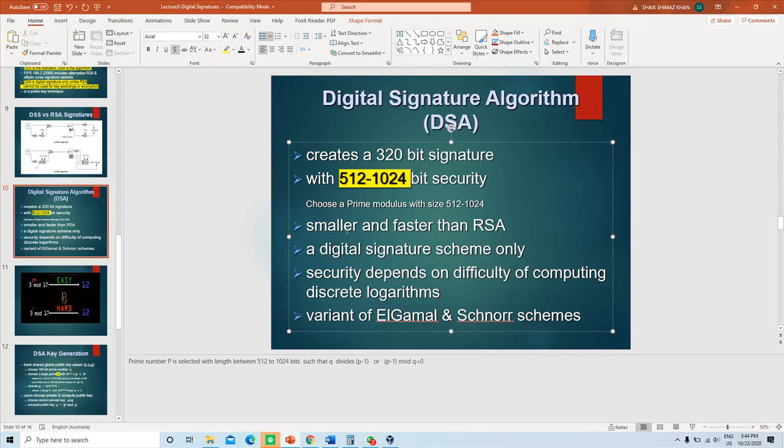It is smaller as well as faster than the RSA algorithm. It is a digital signature scheme only. Unlike RSA, it cannot be used for key exchange or encryption. Its security depends on the concept of computing discrete logarithms. So what is that?